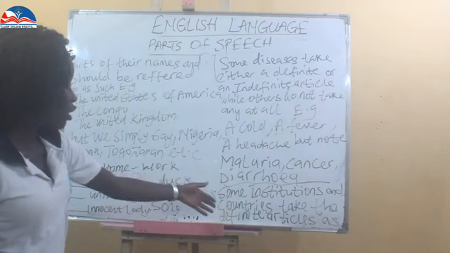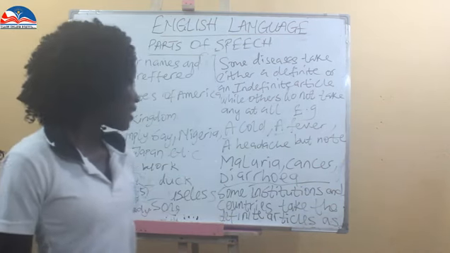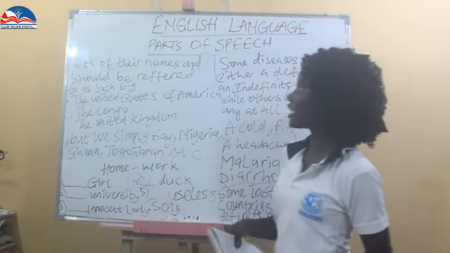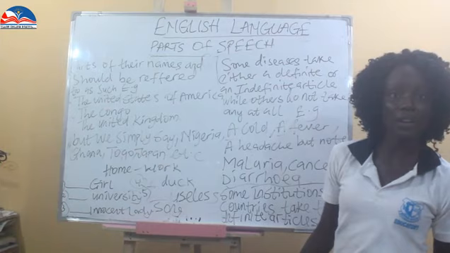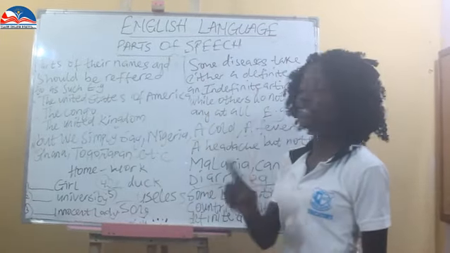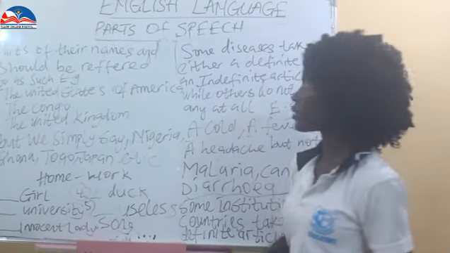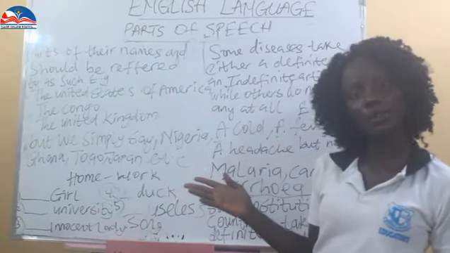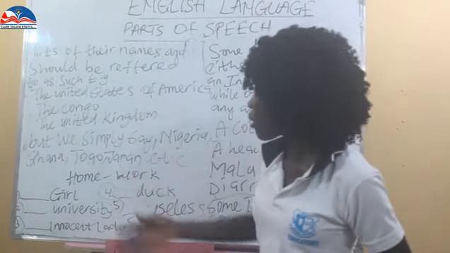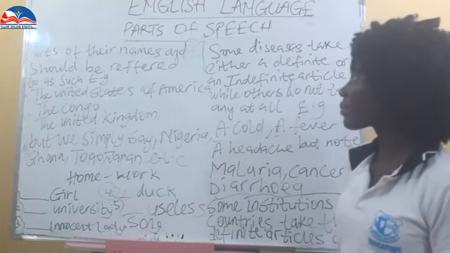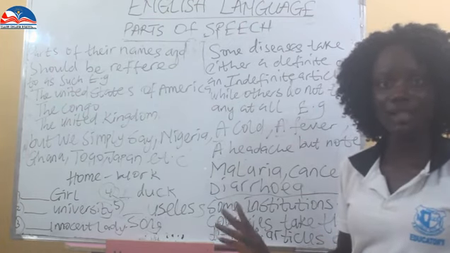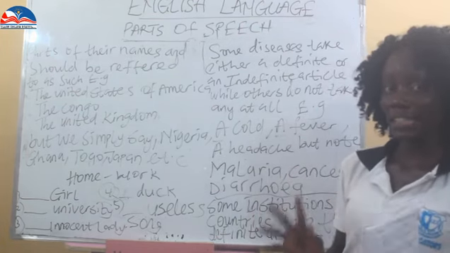Some institutions and countries take the definite article as part of their names, and should be referred to as such. E.g., the United States of America. We're having the what? The definite article. The United States of America. The Congo. The United Kingdom. They're having the article as part of their names. But now, we simply say Nigeria, Ghana, Togo, Japan, etc. Just like that, without any addition of the article.